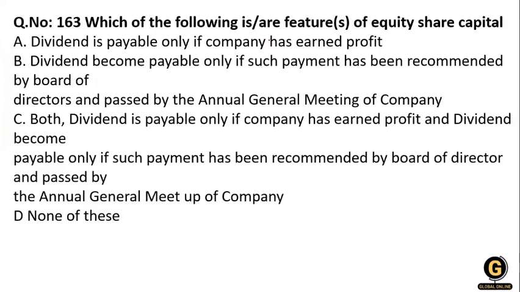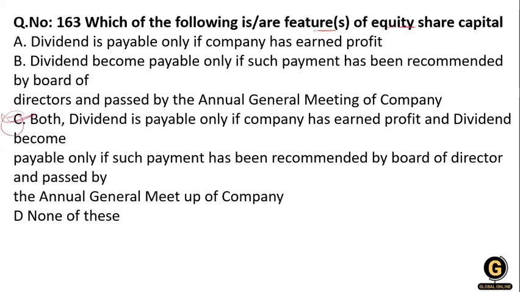Which of the following are the features of the equity share capital? A, dividend payable only if the company has earned profit. B, dividend becomes payable only if such payment has been recommended by the board of directors and passed by the annual general meeting. C, both. So what will be the right answer? Here the right answer is option C.